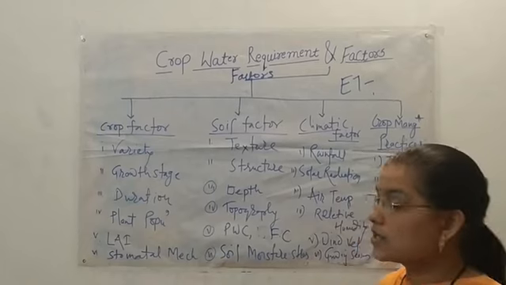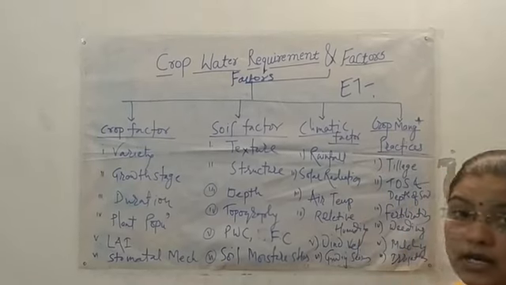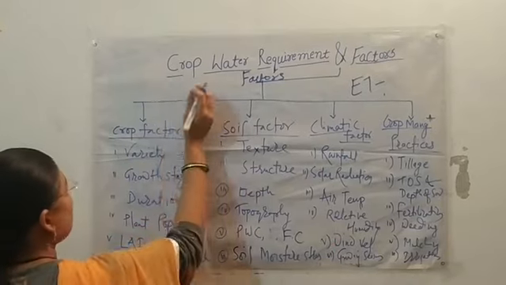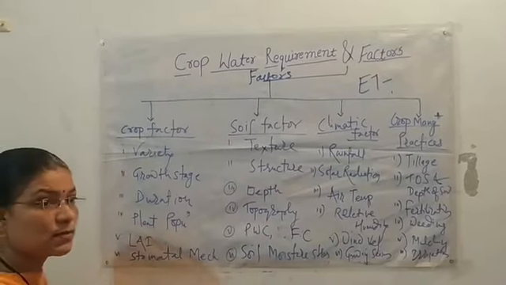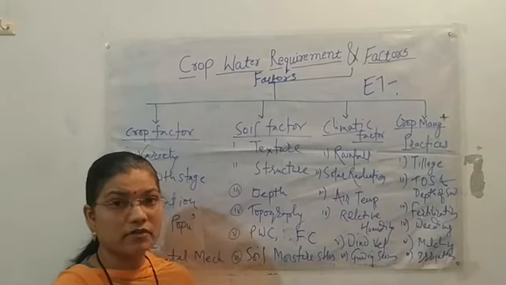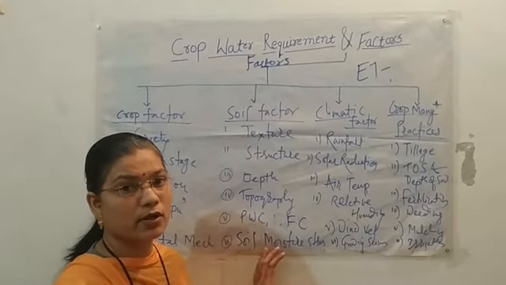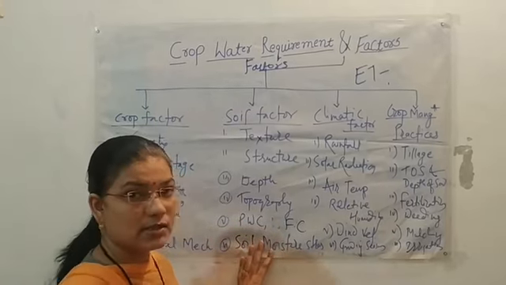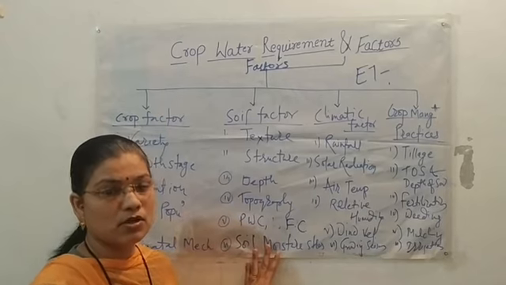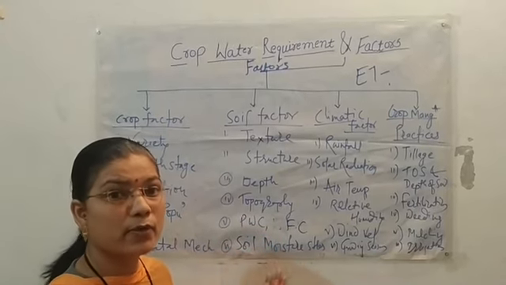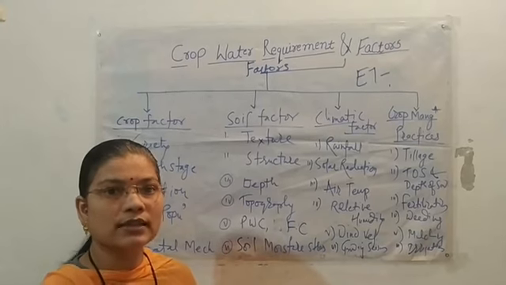And the last important terminology is the transpiration ratio. Transpiration ratio means the amount of water transpired by the particular crop during its growth period per unit amount of dry matter produced during that growth.